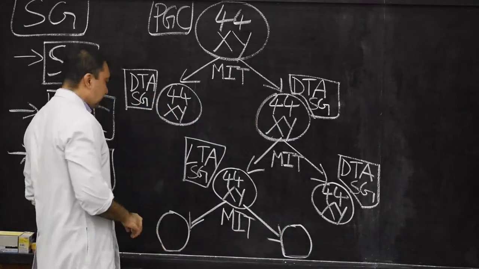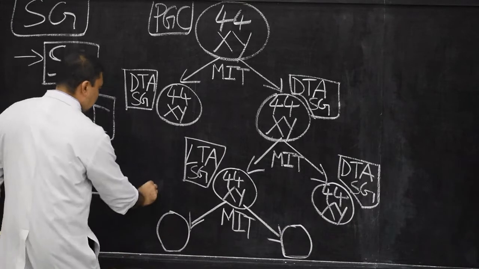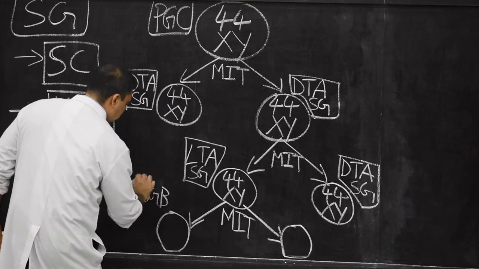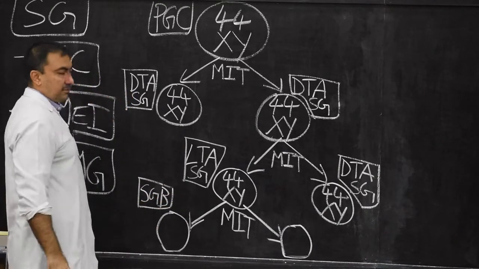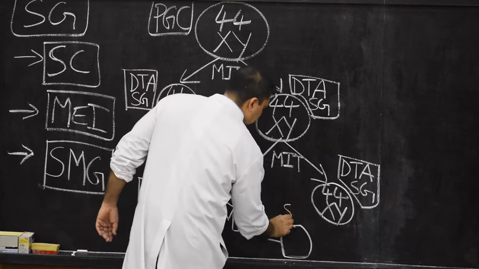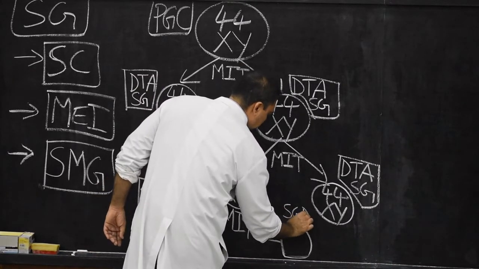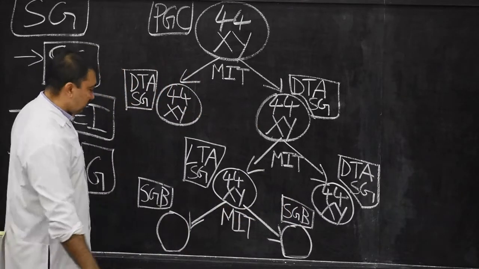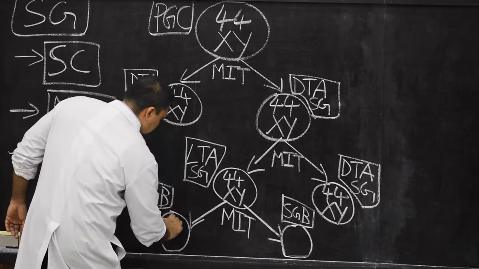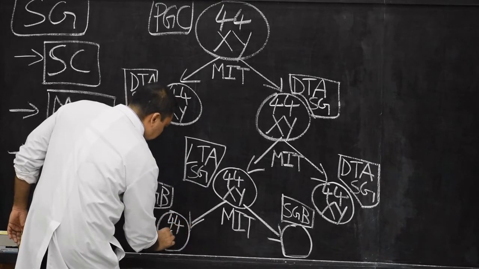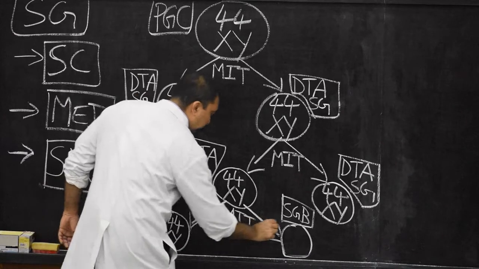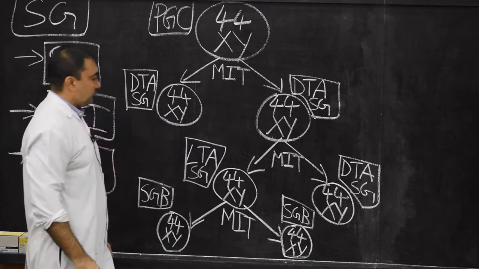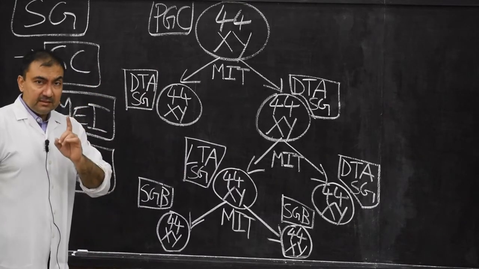These two cells which are developed are known as spermatogonia type B. Here also spermatogonia type B. Once again, the number of chromosomes will remain the same, 44XY, 44XY. This is spermatocytosis.